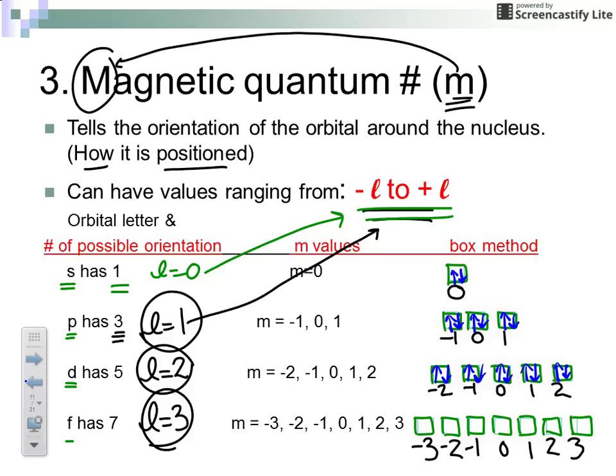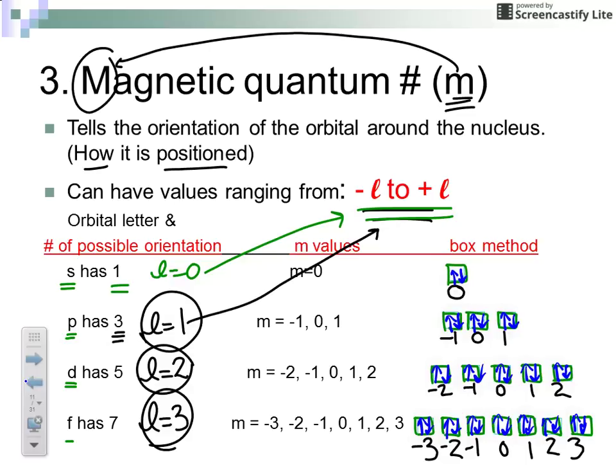In the d orbital, since there are 5 boxes, each box can hold 2 electrons maximum. That means we could fit 10 electrons in those boxes. Finally, for your f orbital, you could fill in total 14 electrons. Now, when you fill in your wives, up, up, up, up, up, up, up. 7 wives, and then your husbands are allowed to come home, down, down, down, down, down, down, down.